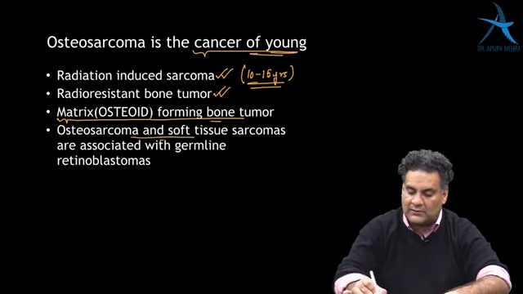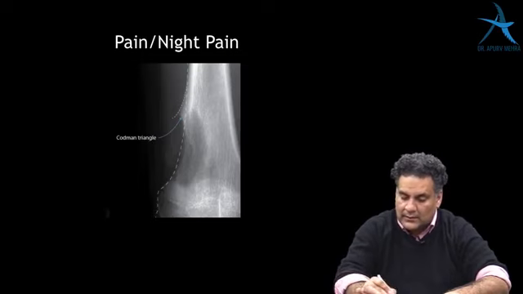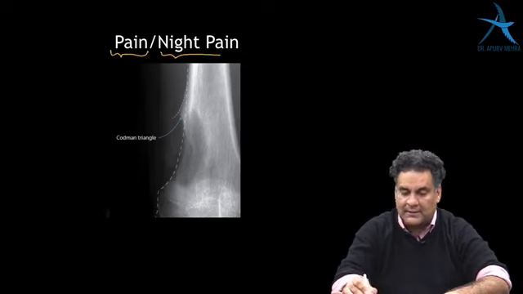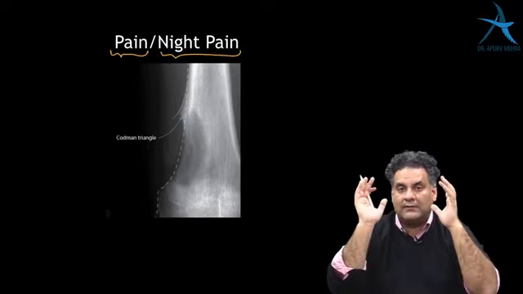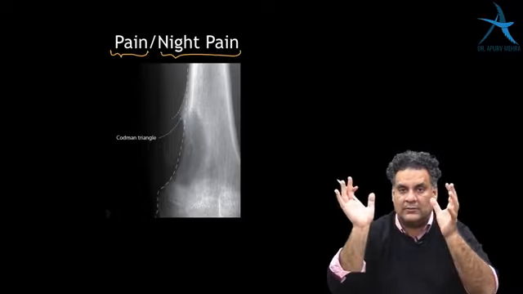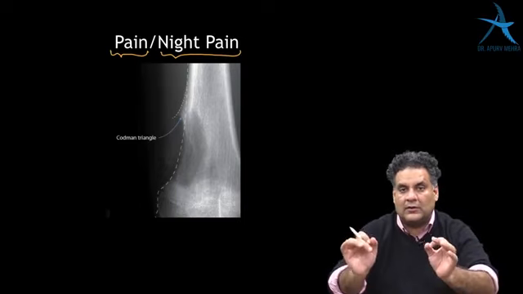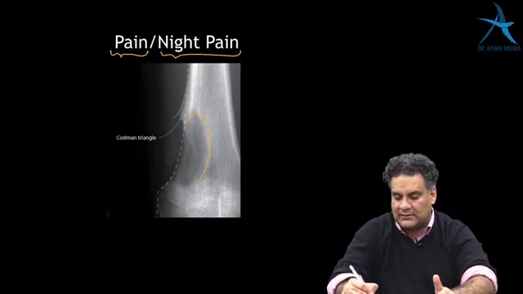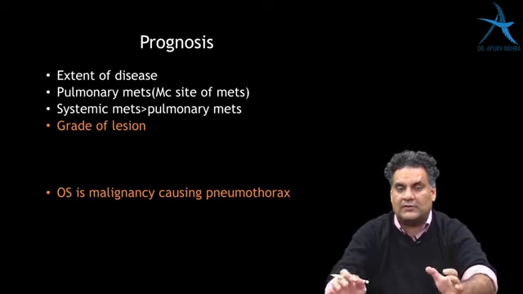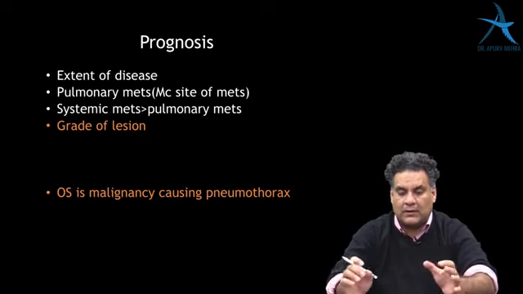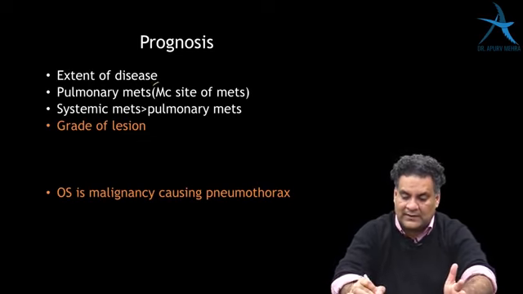And it's an osteosarcoma which is associated with germline retinoblastoma. It is the most common tumor with pain and night pain. Remember, night pain relieved on taking salicylates is osteoid osteoma. But if they talk about pain or night pain, it's going to be osteosarcoma. It is also a tumor which occurs in the metaphysis. And it's also a tumor which occurs around the second decade. Osteosarcoma, poor prognostic factors are extent of a disease which is labeled as staging.